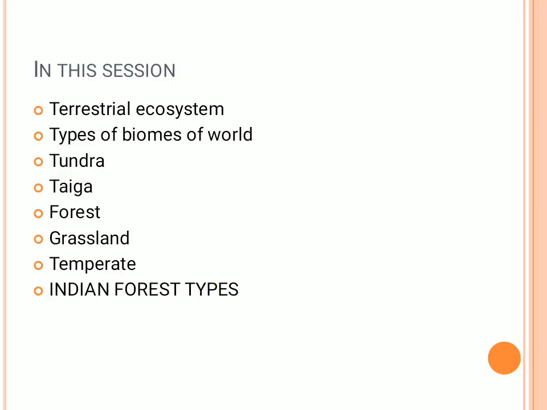So in this session, we'll be dealing with the terrestrial ecosystem, types of various biomes of the world, just like the Tundra, Taiga, forest, grassland, temperate, and Indian forest types.